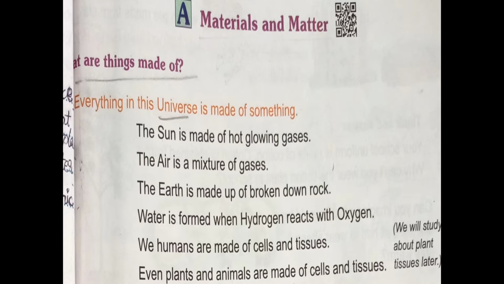The sun is made of hot glowing gases. The air is a mixture of gases. The earth is made up of broken down rock. Water is formed when hydrogen reacts with oxygen. We humans are made of cells and tissues. Even plants and animals are made of cells and tissues.